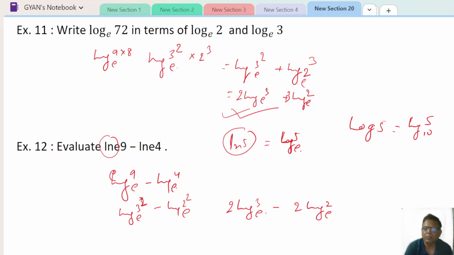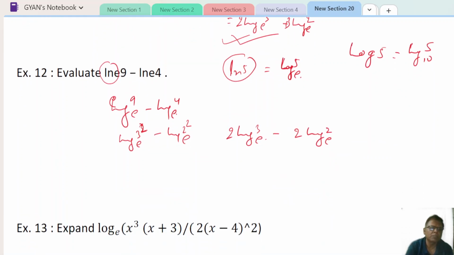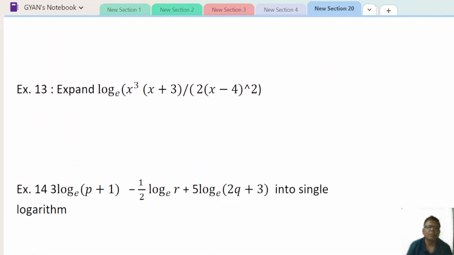So this is the answer. Now come to the next question. All this we have taken from the Maharashtra textbook, so you can refer to all these questions from the Maharashtra textbook.